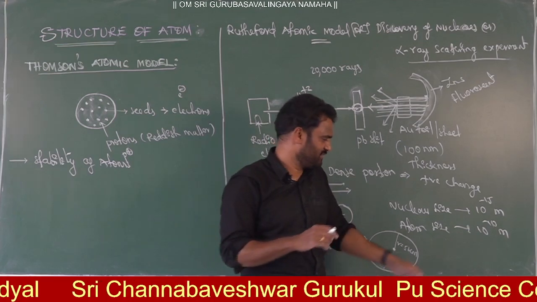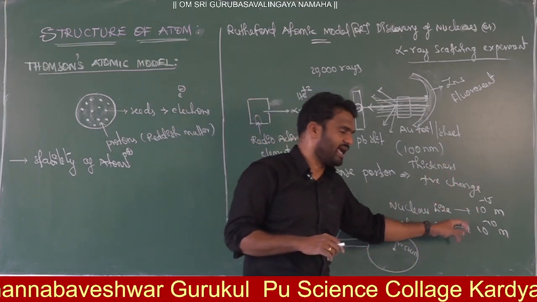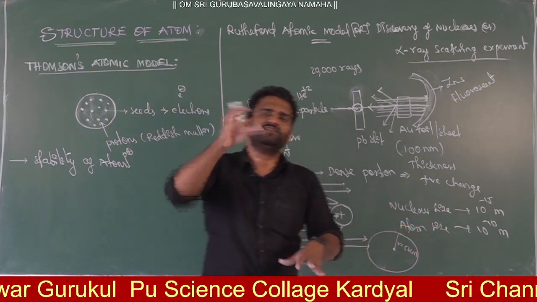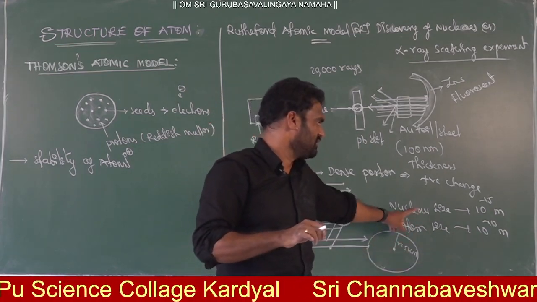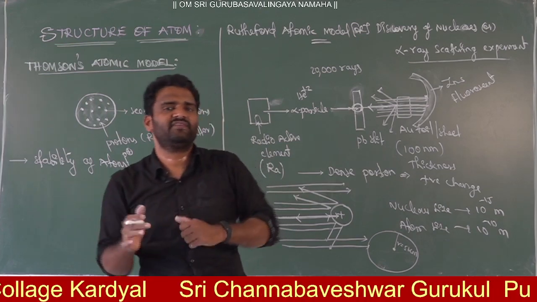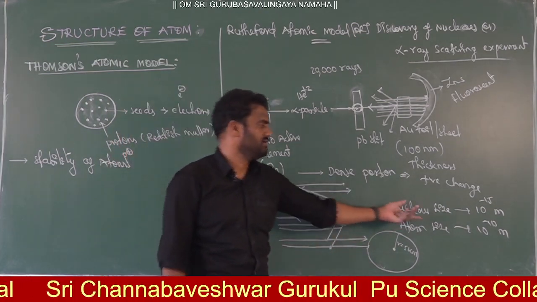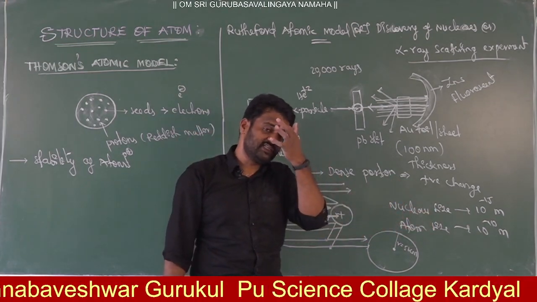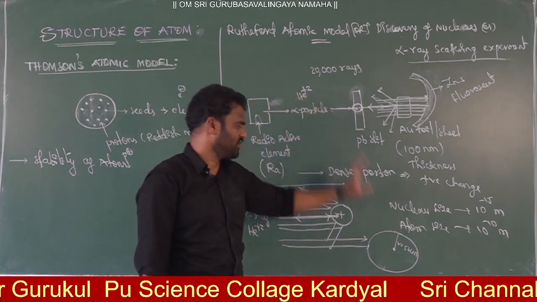10 power 5 means 1 lakh. So when you compare the volume of the nucleus and the atom, the volume occupied by the nucleus will be 1 lakh times less when compared to the atom volume. With respect to size, the total atom size is 1 lakh times larger when compared to the nucleus. These are the observations he made.